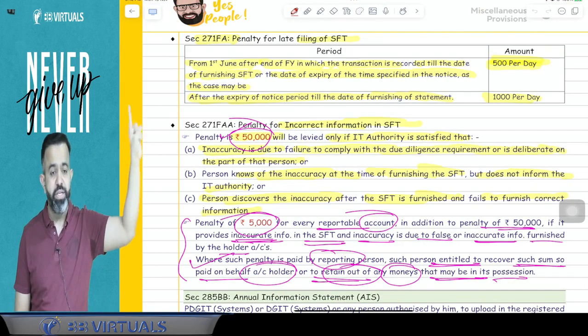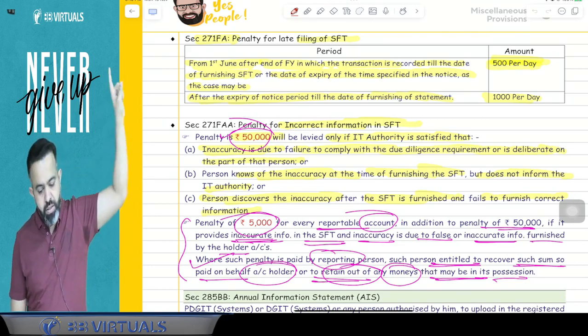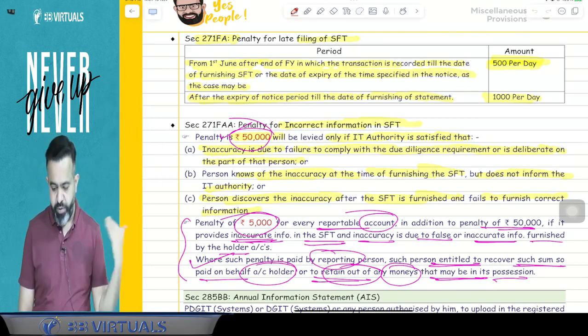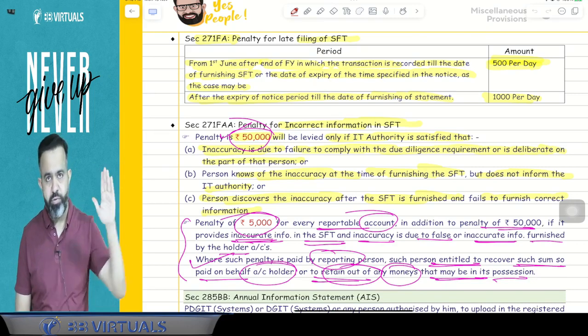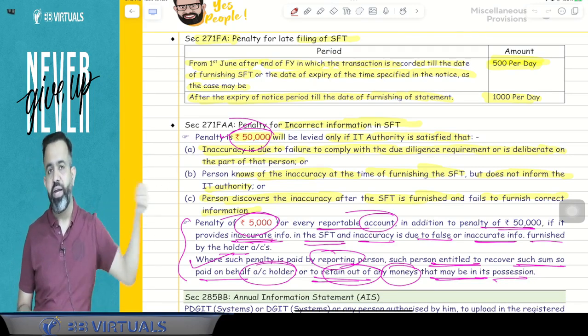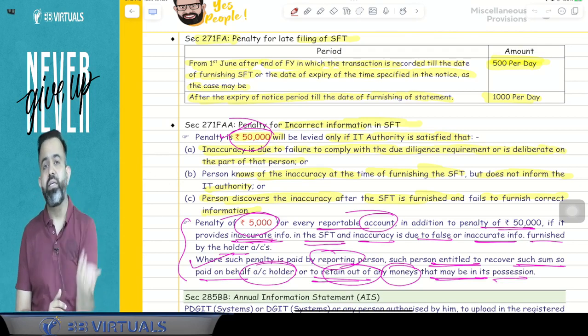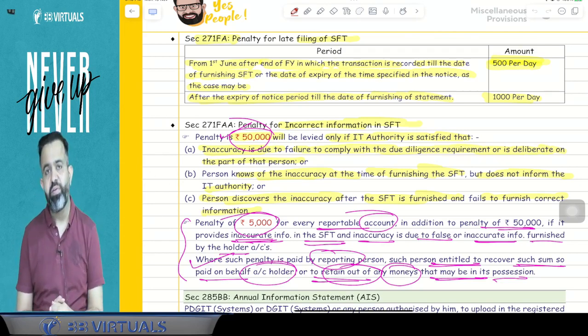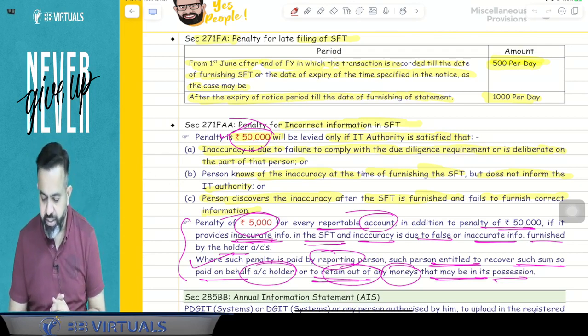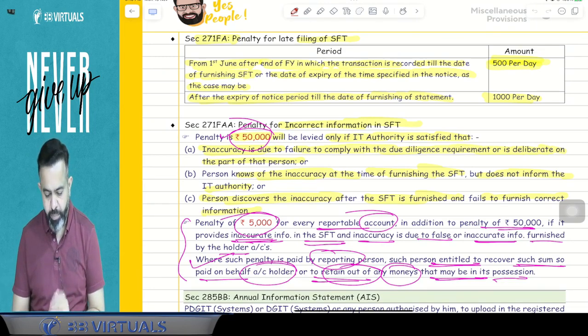And there was one question related to this penalty, and that question you have to mark as IMP question. Okay. From 1st June, after the end of the financial year in which the transaction is recorded, from 1st June till the date when you file the SFT, or as the period is given in the notice, till that date there will be a 500 rupees penalty per day. After that, there will be a 1000 rupees penalty per day.